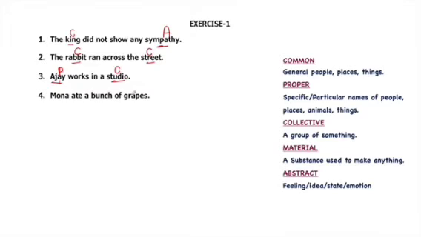Mona ate a bunch of grapes. Mona is a person. One more quality of a proper noun is that a proper noun always begins with a capital letter, so it will be a proper noun. Bunch is called a group of grapes. It's a collective noun. But the word grapes will be a common noun.